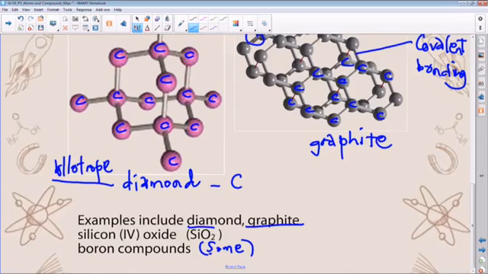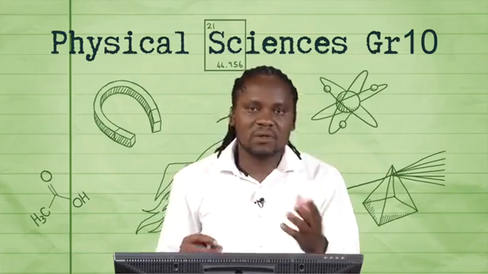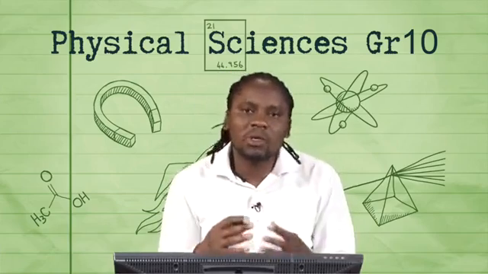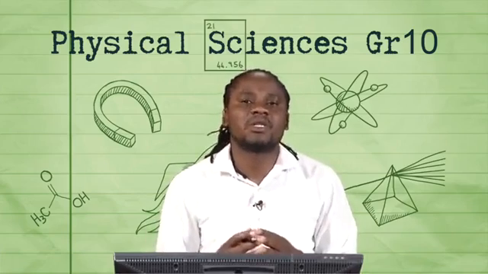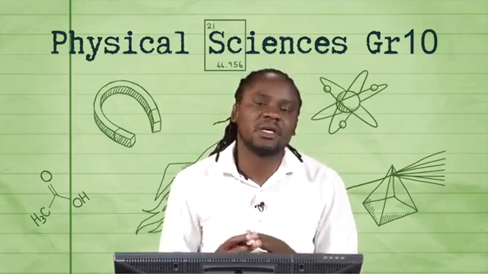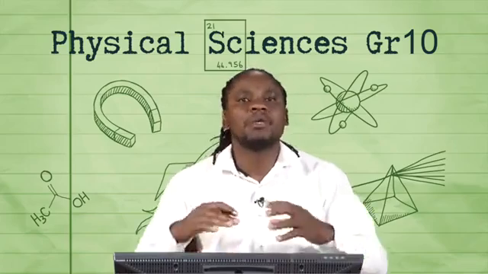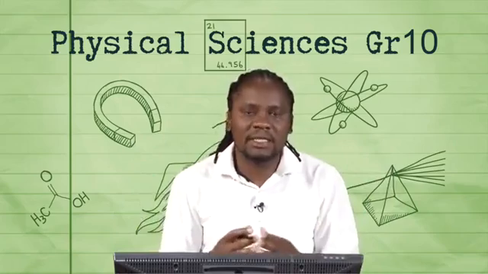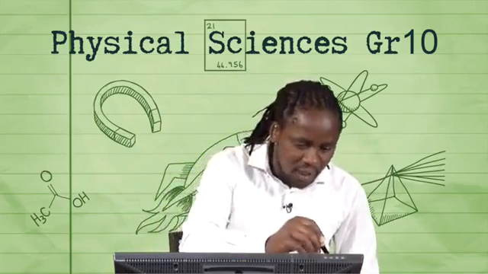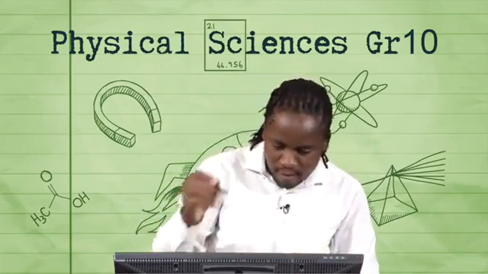Okay, so now we've spoken about the two different types of covalent structures: the molecular, which are comparatively smaller in size, and the network structures, which are giant, which we refer to as macromolecules. Macro meaning big, comparatively, in terms of unit size. Let's move along.